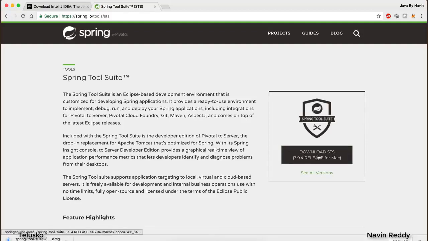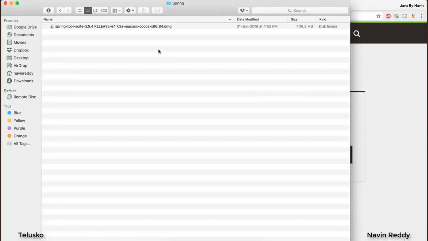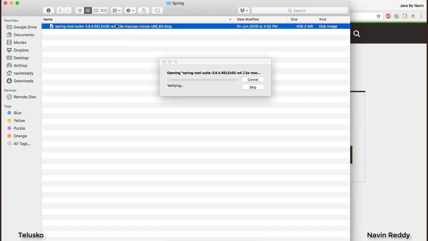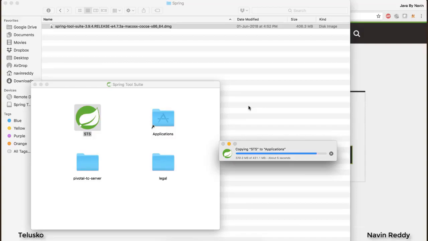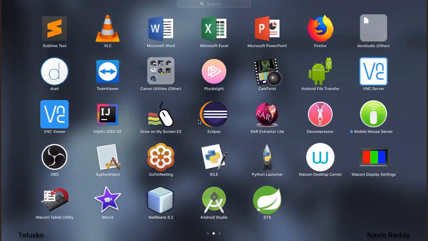When I click on download for this, I have a Mac, so I'm using this. I've just clicked on this. If you're using Windows, you'll get a Windows option there, and you can see it is downloading now. So you can see I have a setup here. Once you have downloaded the setup, you just have to double click it if you're using Mac. Otherwise, for Windows, you just need to unzip it and it works perfectly. For Mac, you just have to do some extra stuff. You have to move STS to the Applications folder so that you can directly access it from there. So if I look at my applications, you can see we got STS here.